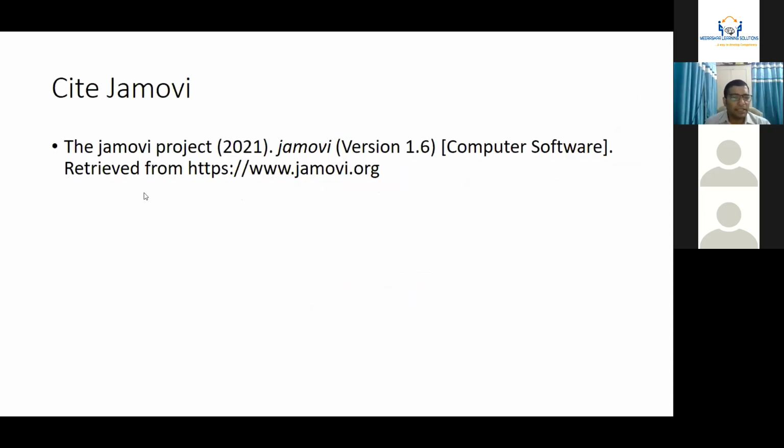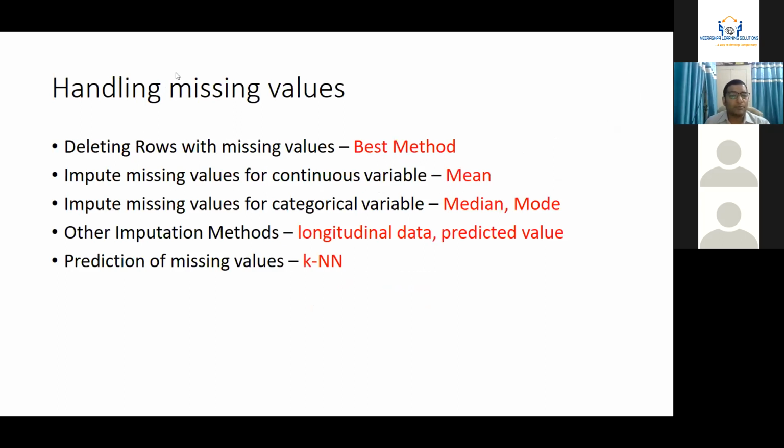We have already discussed this yesterday. I left this question towards the end because I thought there would be a large amount of discussion, which is why I did not want to discuss missing values at the end. So let us discuss how to handle missing values.